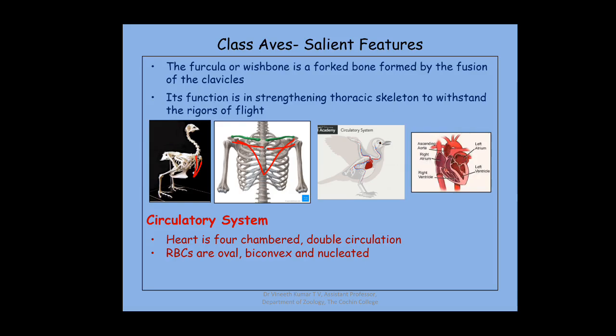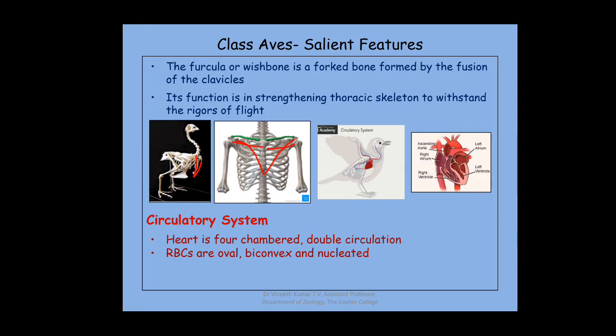Another important modification is that when we talked about the vertebral column, we said that most of the vertebrae are fused. Only in some areas they are free. The main area where the vertebral column is free is the neck, the cervical vertebra. The cervical vertebra of birds has a special centrum, which is called heterocoelous. Hetero means different. That means every centrum is different. You cannot specify a particular structure for the centrum. Every centrum of every vertebra is different, and each centrum has a saddle shape.